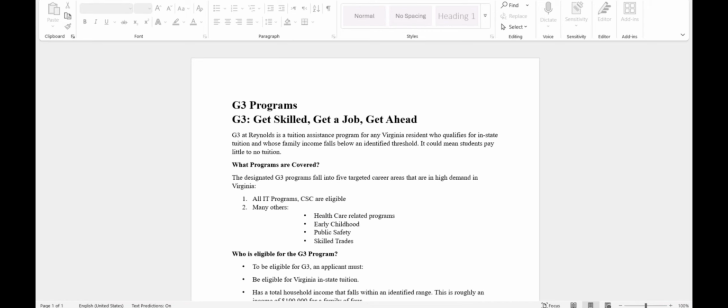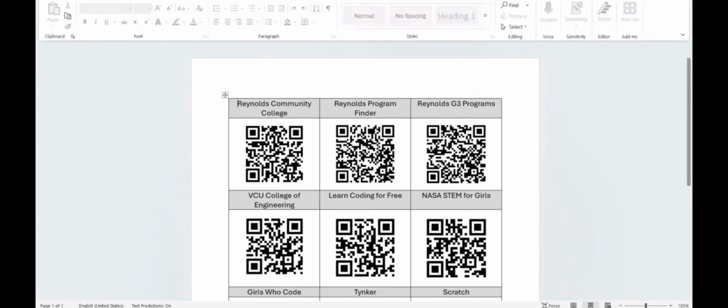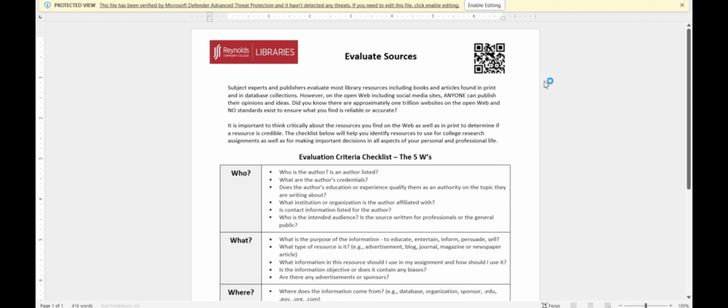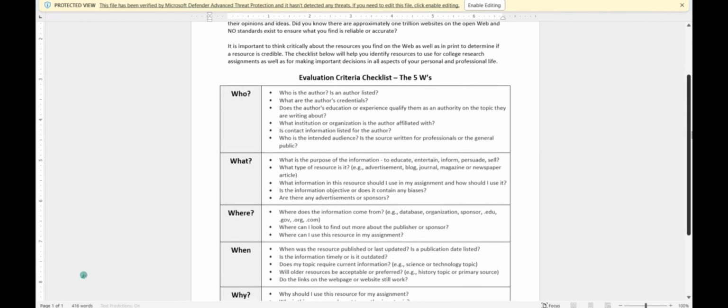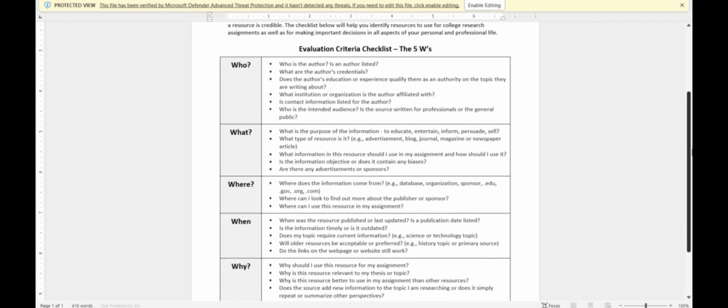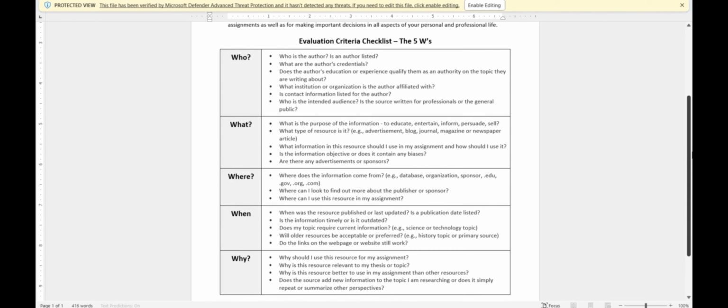I'm sorry. So you need to read this checklist before. This checklist is talking about 5 W's. The 5 W's are who, what, where, when, and why.